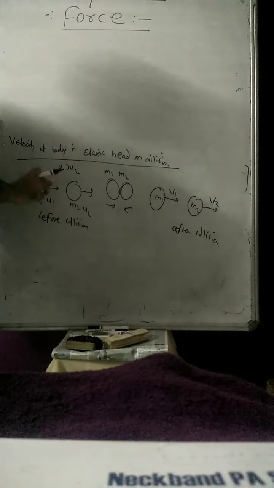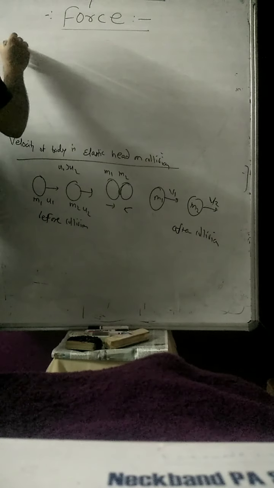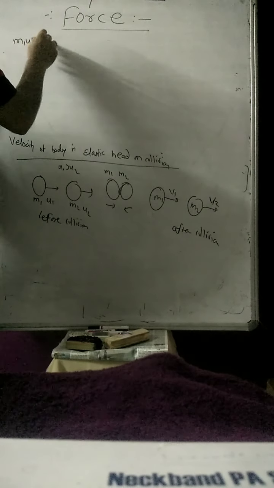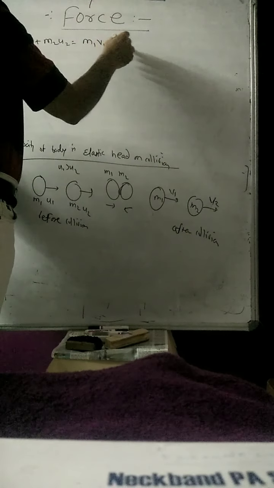Here, if this is a head-on elastic collision, what things remain conserved? Kinetic energy, total energy and momentum are conserved. So the first equation: m1 u1 plus m2 u2 is equal to m1 v1 plus m2 v2.